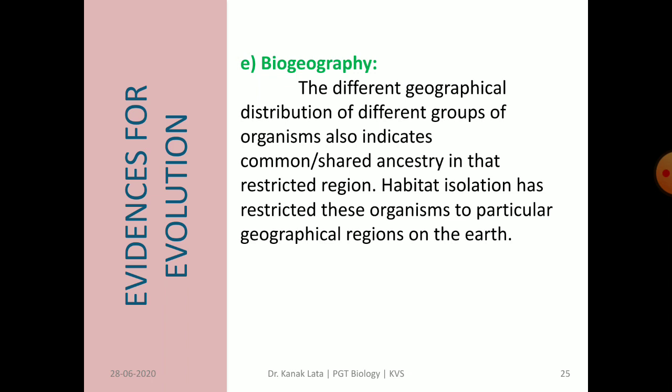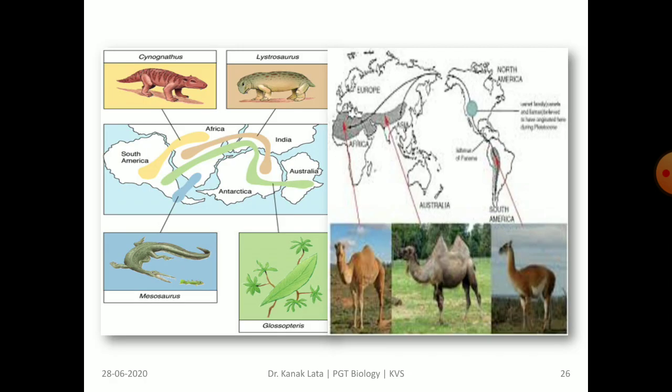Now, evidence for evolution is from biogeography. It has been seen that the different geographical distribution of different groups of organisms also indicates common or shared ancestry in that restricted region. As far as habitat is concerned, it is restricted to a particular geographical region of the earth, and this is only due to evolution. Here this figure indicates that different organisms are restricted to different geographical regions.